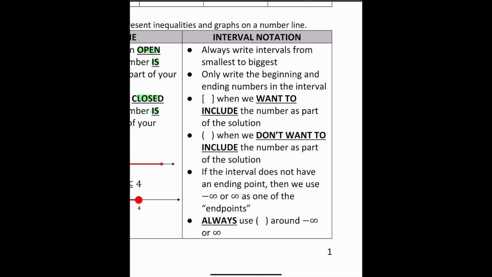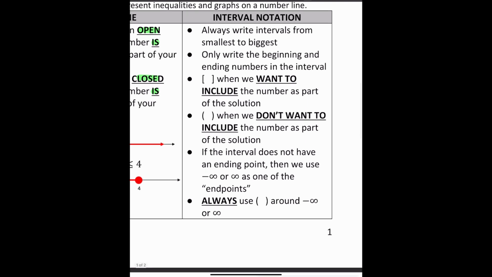Now, some other things that we need to know about interval notation. We always write intervals from smallest to biggest. And then we only write the beginning and ending numbers in the interval. Okay? Now, this is important here. We have the square brackets when we want to include the numbers as part of the solution.